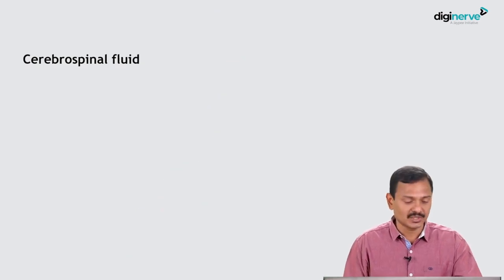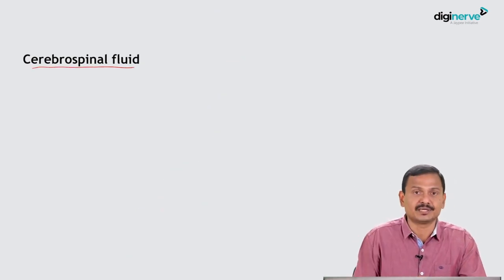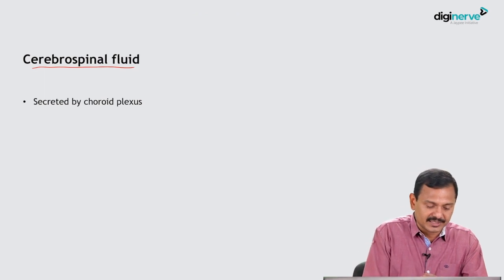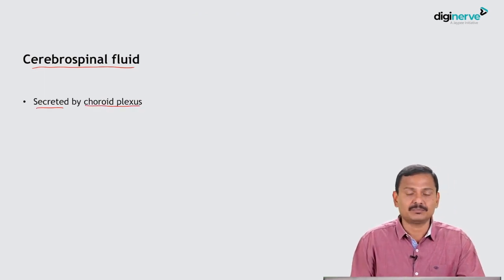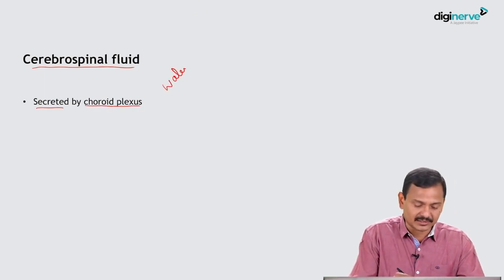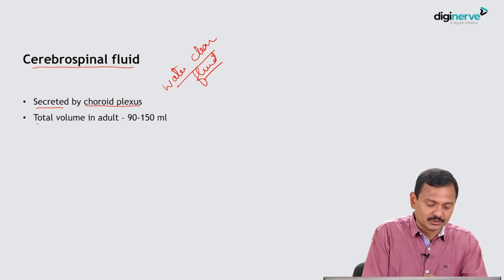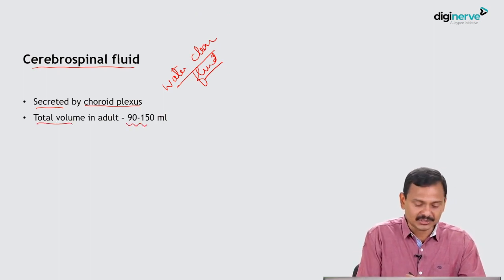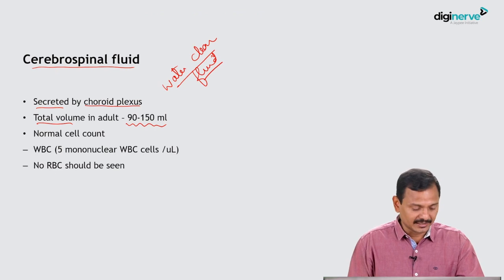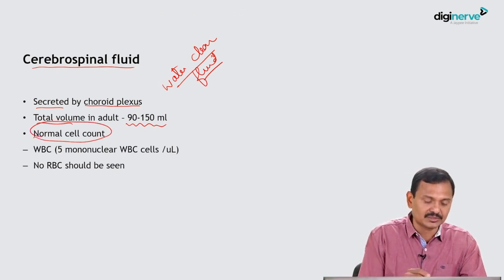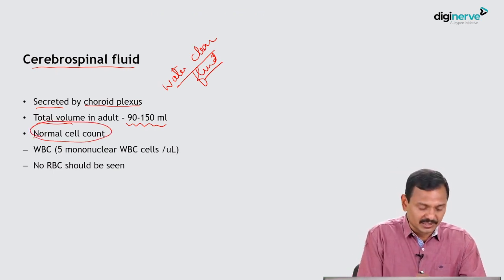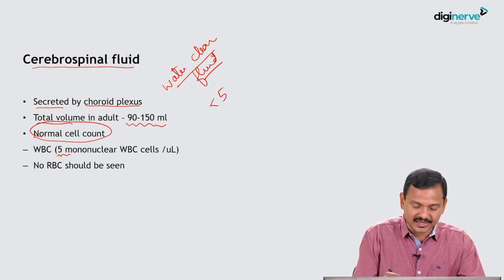So now coming to cerebrospinal fluid. Cerebrospinal fluid is secreted by choroid plexus, and it is a water clear, crystal clear fluid. The total volume is around 90 to 150 ml in adults, and the normal WBC count is less than 5 mononuclear cells.